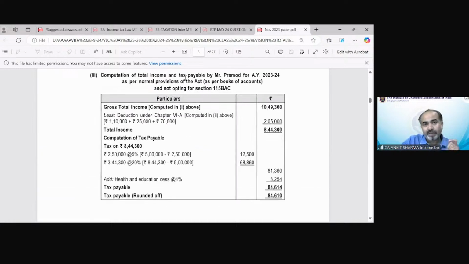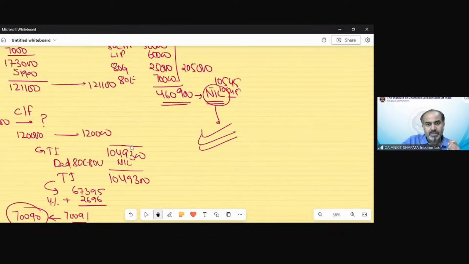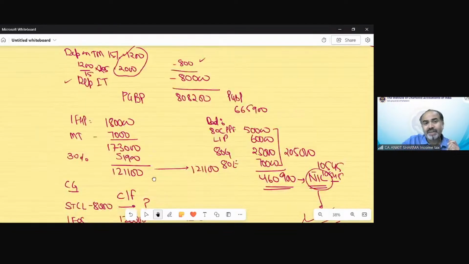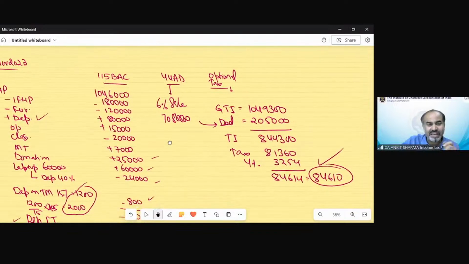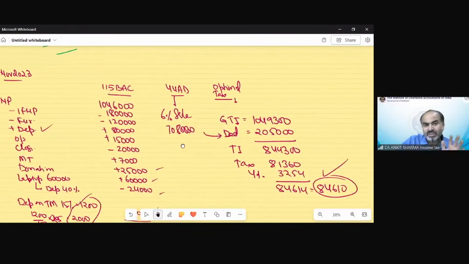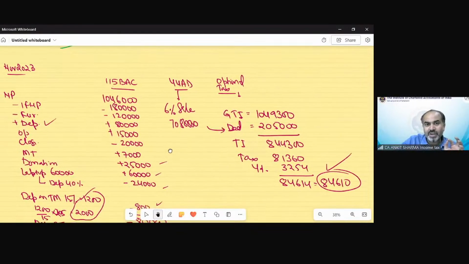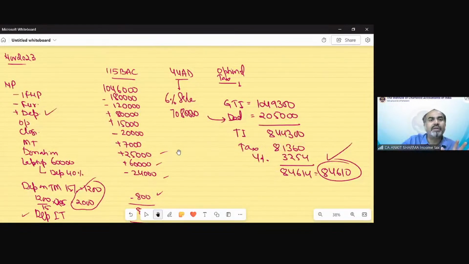Again, if you see the solution of this question, what we have done. There were three kinds of tax calculation, but if you see very clearly, we just needed to calculate one total income, that is under section 115 BAC.